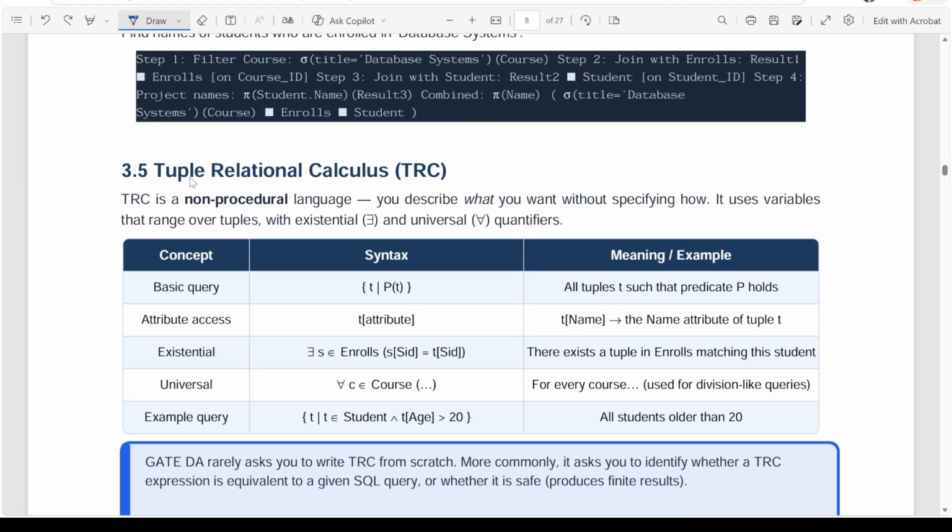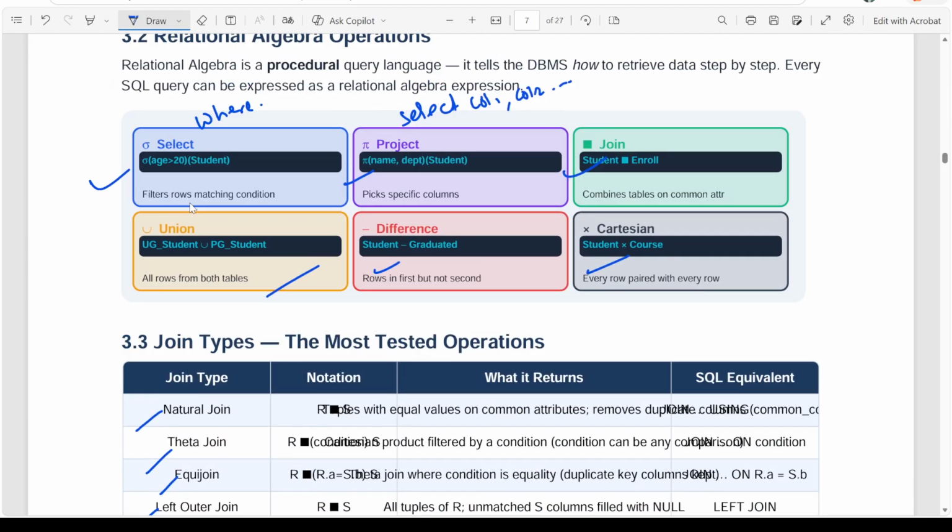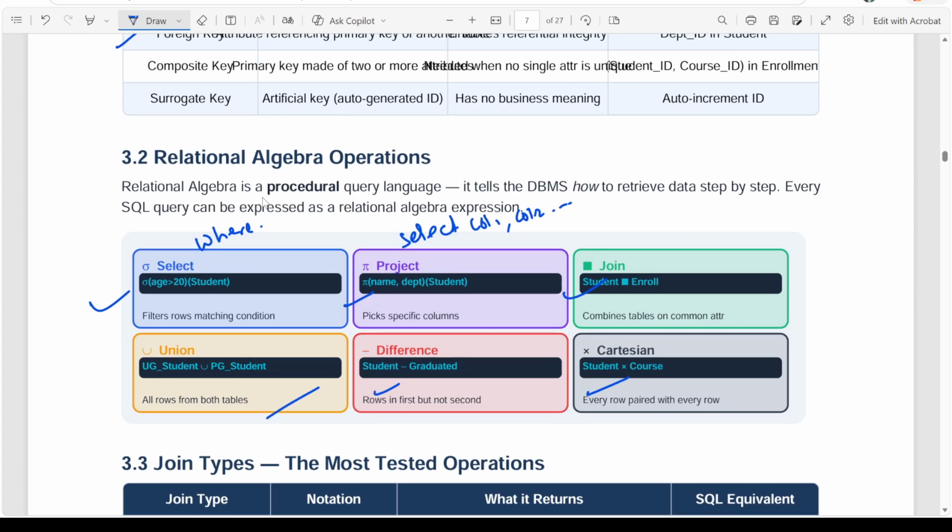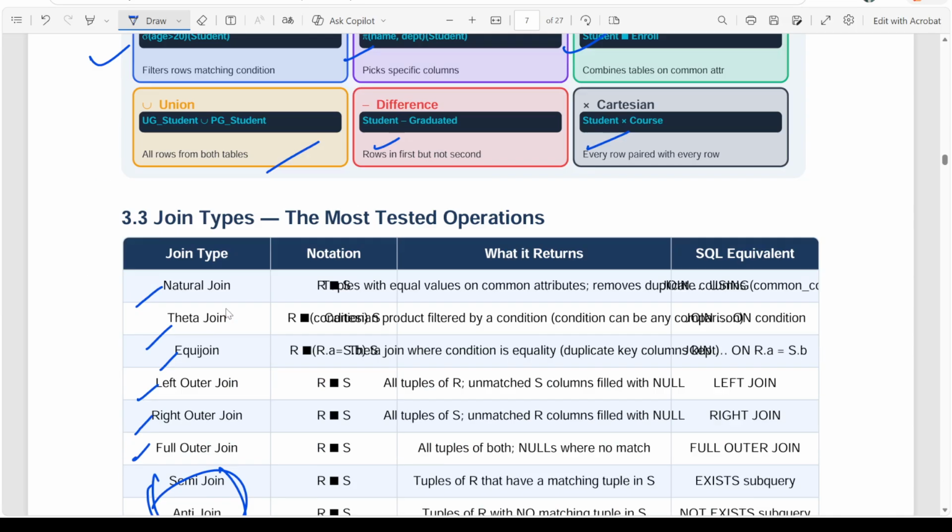Again, tuple relational calculus. So this was relational algebra, a procedural query language. That means it tells the DBMS how to retrieve data step by step. So you can directly convert these relational algebra operations into SQL queries.